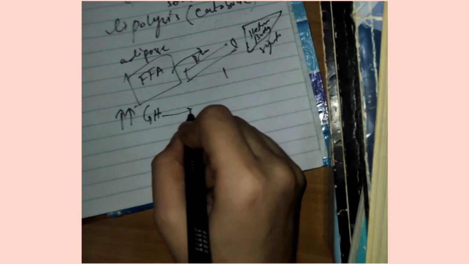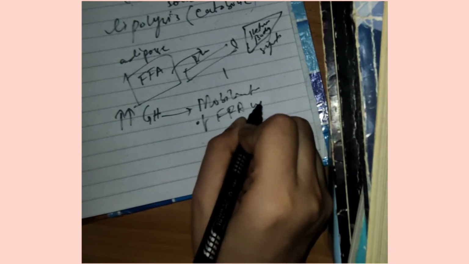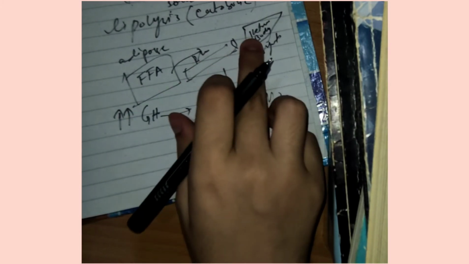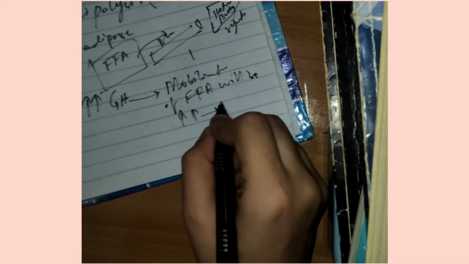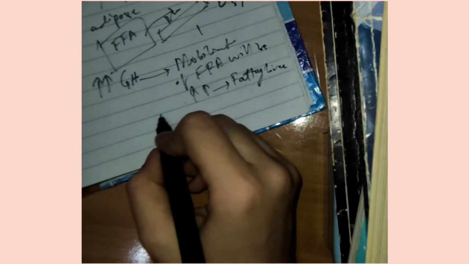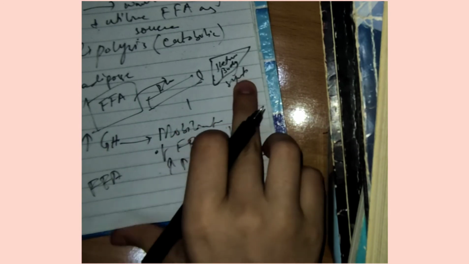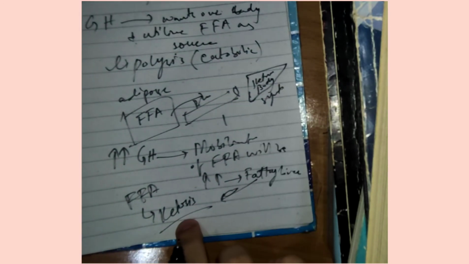So what will happen? The mobilization of free fatty acids will be increased, right? Because it will stimulate the adipose tissue to release free fatty acids, which will enter the liver. So mobilization of free fatty acids from adipose tissue to the liver will increase. This will lead to fatty liver, since more fatty acids are moving towards the liver. And similarly, the fatty acids mobilized into the liver will undergo ketone body synthesis, as a result of which the body will suffer from ketosis, right? Because ketone bodies are increasing.